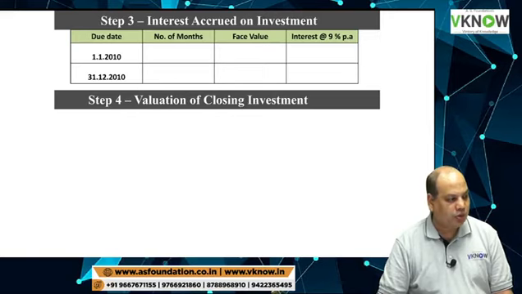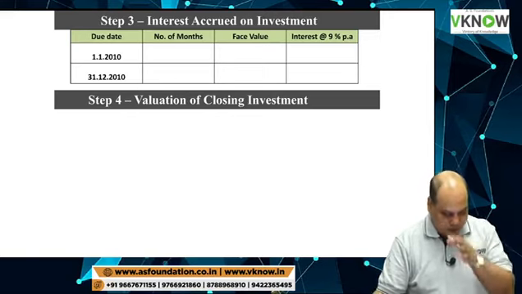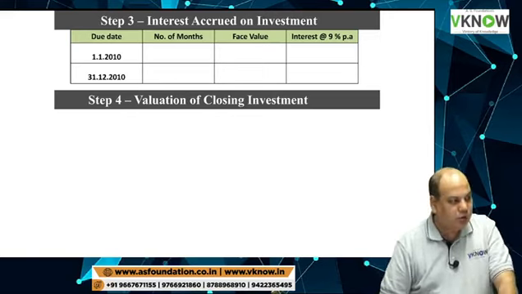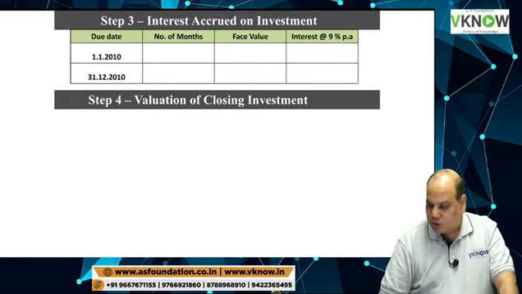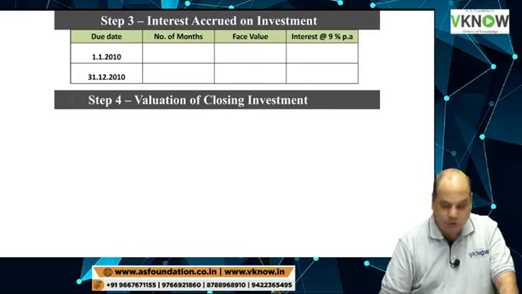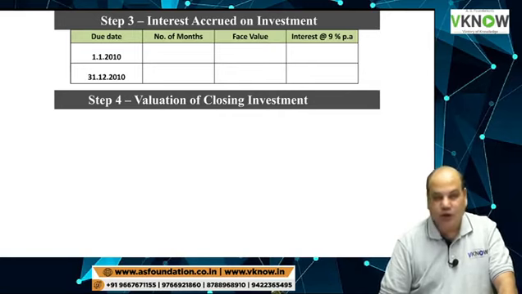Interest will accrue on 1st January at the beginning and 31st December, that is year end. Draw this format: due date, number of months, face value, interest at the rate of 6% per annum.